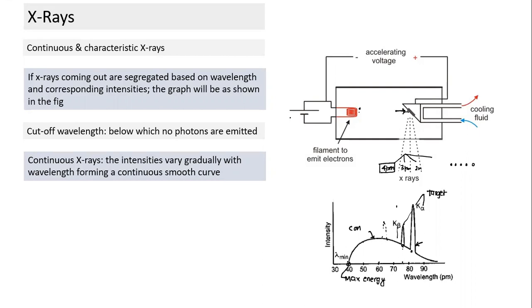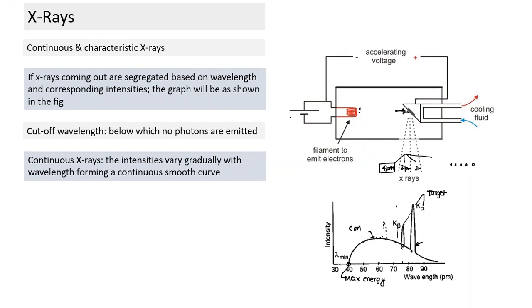So this is something, okay, this cutoff wavelength. Then we come to continuous X-ray. So continuous X-ray, what we find here, intensities vary gradually with wavelength, forming a continuous smooth curve. So that's how we interpret this curve. As wavelength changes, this wave intensity also changes gradually. We don't see a sudden change.